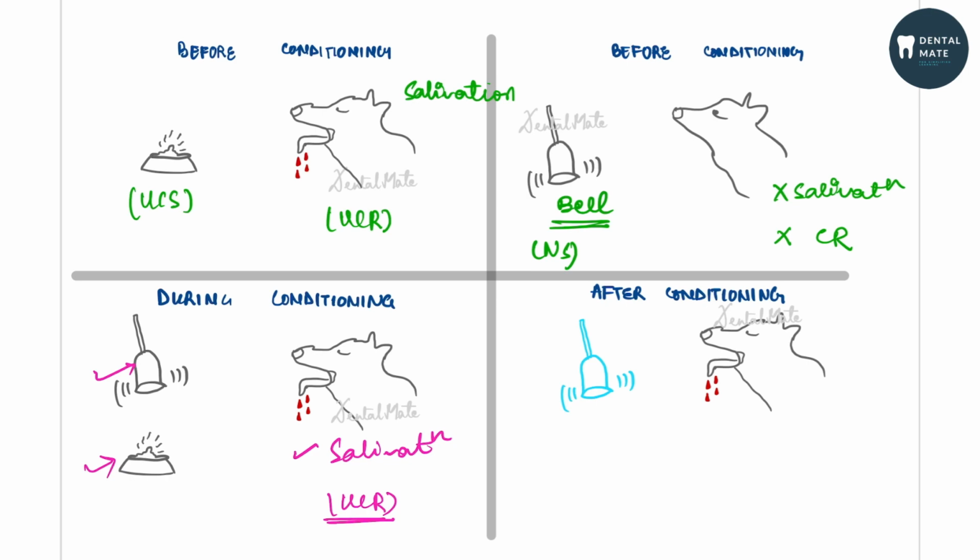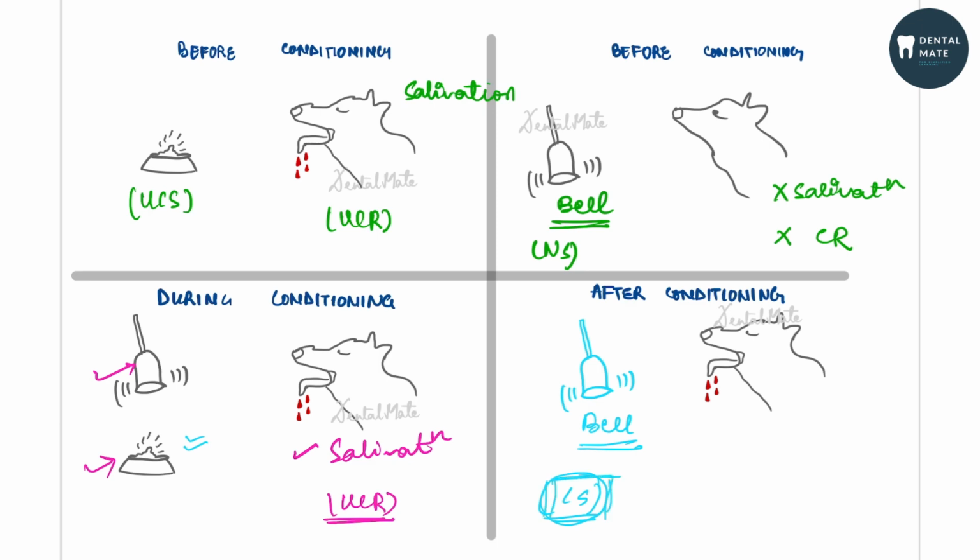Also, he was ringing the bell here. So the dog started correlating that whenever the bell would ring, he would have food and then he would start eating. Now, this was the conditioning he did to the dog. After conditioning, what was seen was that only when the bell was rung, here the bell became the conditioned stimulus. Why conditioned stimulus? Because earlier during the period of conditioning, when the bell was rung, the food was given to the dog. So here now the bell became the conditioned stimulus.